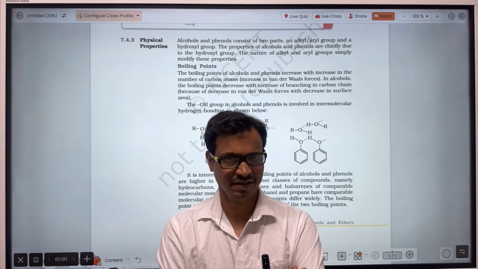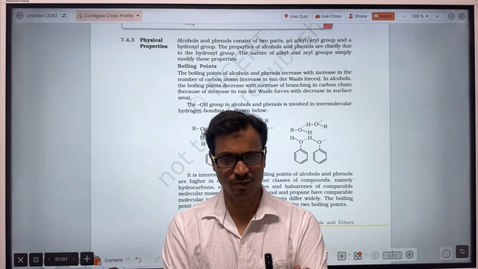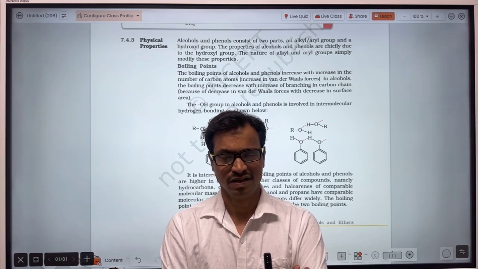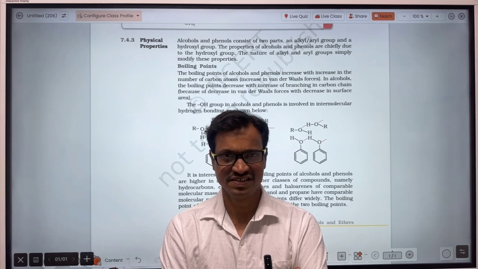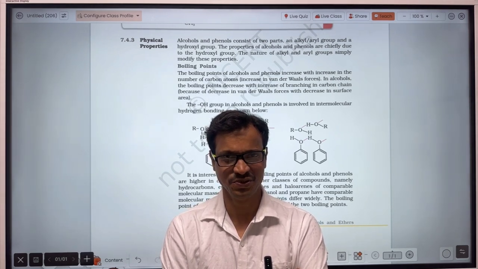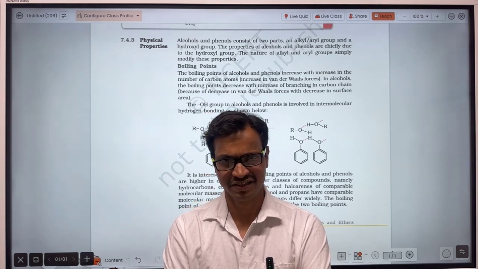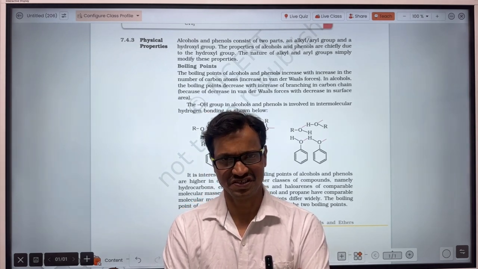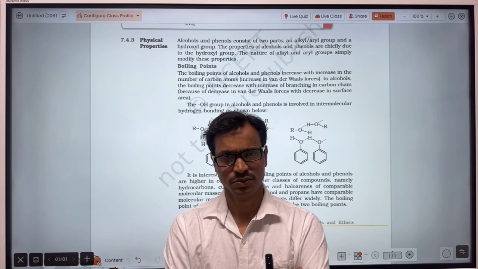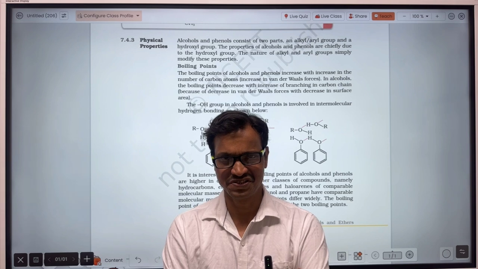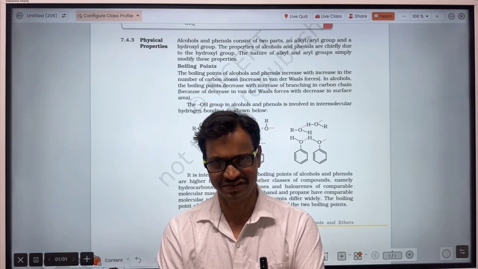compared to a number of other organic compounds, because the alcohol molecules are bonded with each other through hydrogen bonding, which is the strongest intermolecular bonding. As we know, hydrogen bonding is the strongest intermolecular bonding, and the alcohol molecules are bonded with each other through hydrogen bonding. That's why alcohol molecules possess very high melting point and boiling point.